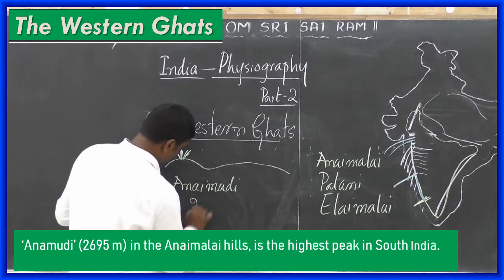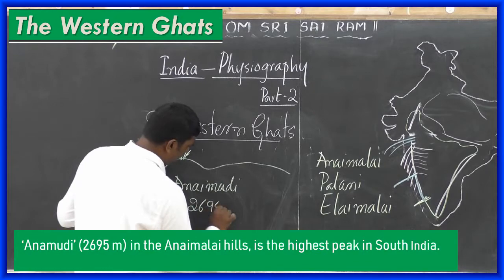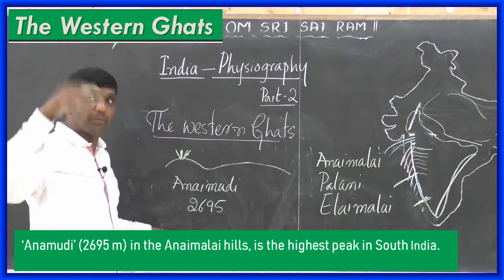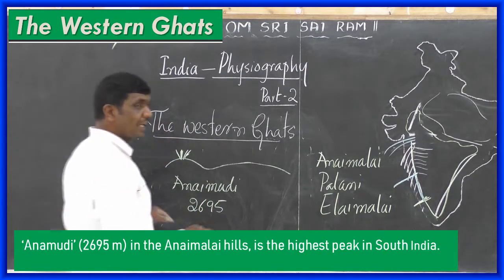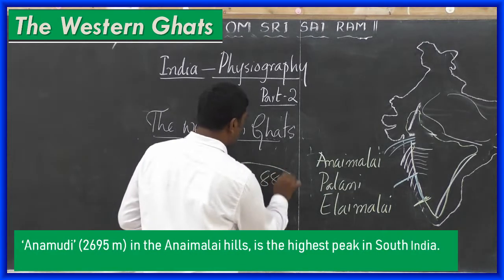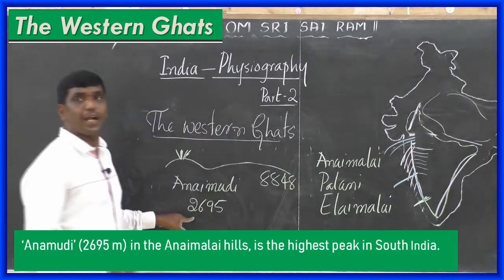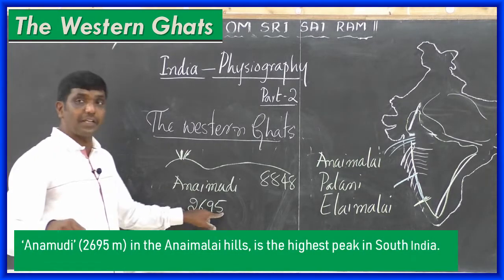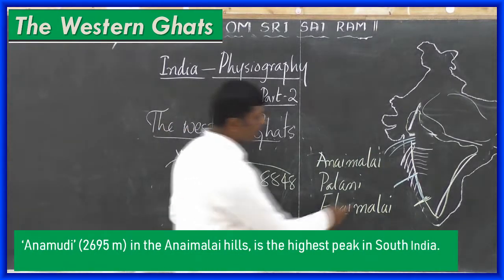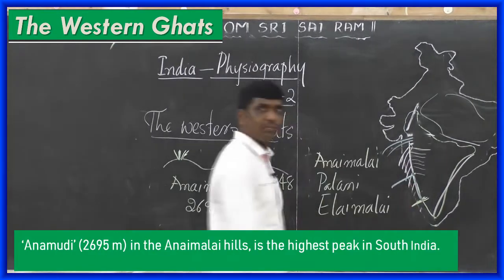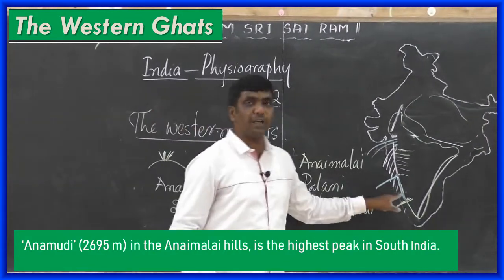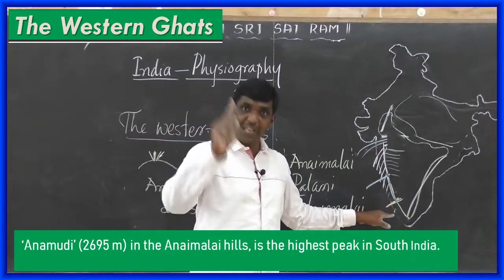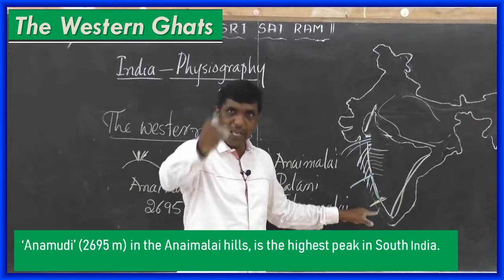Its height is 2695. But the highest peak in the world, Mount Everest, is 8,848. But in South India, Anai Mudi is the highest peak, it's 2695. But could you mention which is the highest peak in Malnad? Mullanagiri is the highest peak in Malnad. Which is the highest peak in Karnataka? Mullanagiri is the highest peak